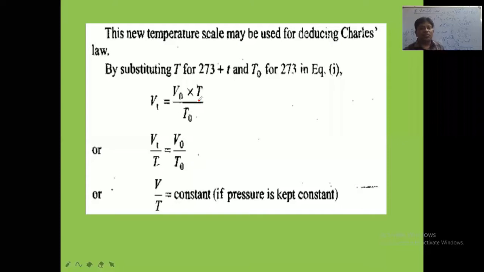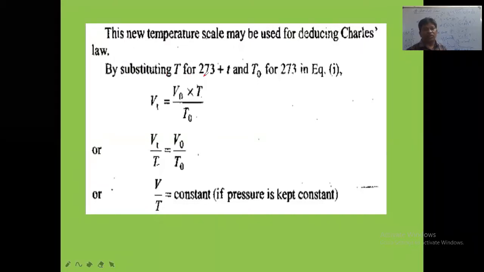Now this new temperature scale is used for deducing Charles law, that is, to derive Charles law. We use capital T here. So by substituting capital T for 273 plus t, and T naught for 273, we are taking Vt, the volume at t degrees Celsius, is equal to V naught into T by T naught.